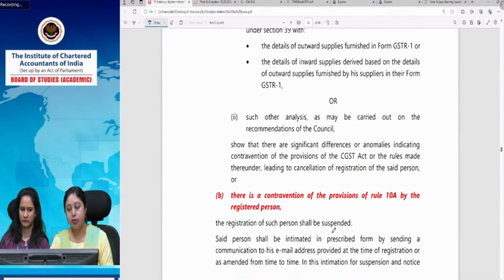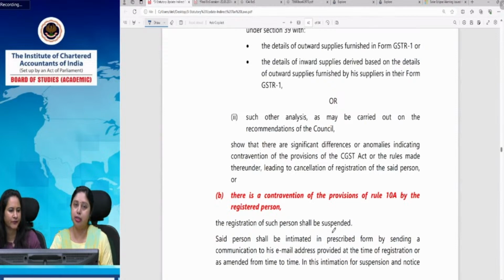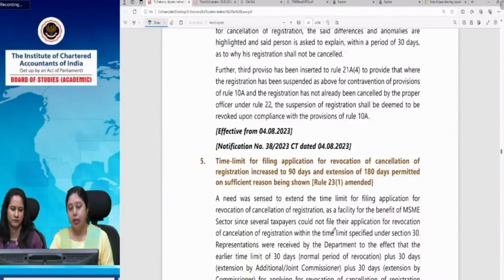If the person does not comply with provisions of Rule 10A, that means he does not furnish his bank details, then his registration can be suspended. And if he furnishes the bank details afterwards, then this suspension will be revoked.